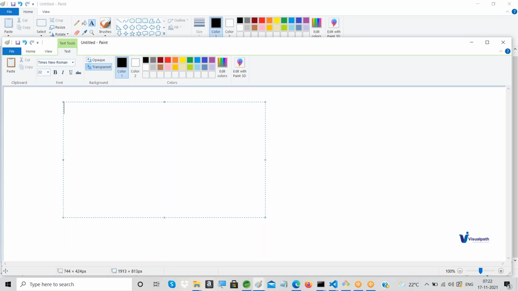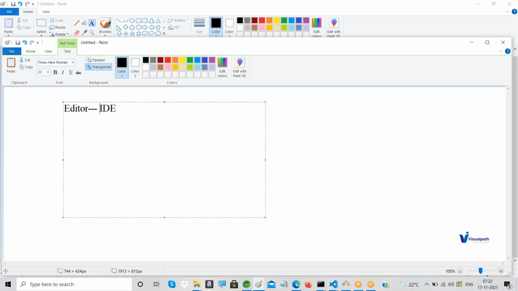When it comes to an editor, it can be a plain text editor, for example Notepad, or we can have an IDE, an integrated development environment tool. But I don't prefer you go with Notepad.